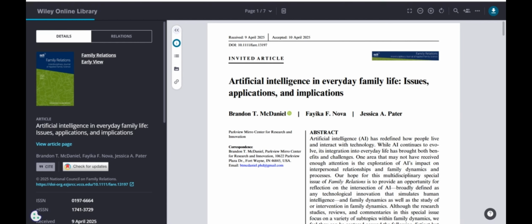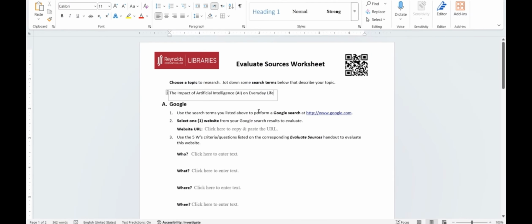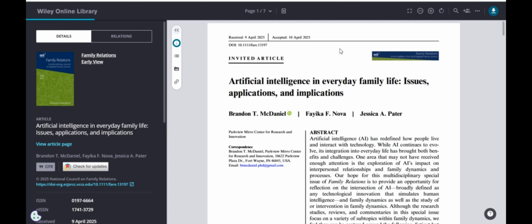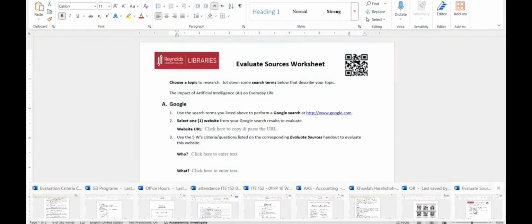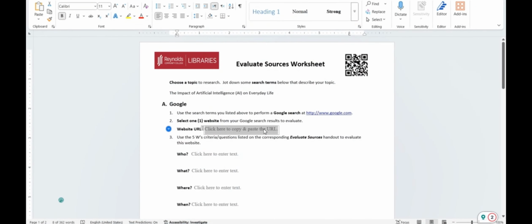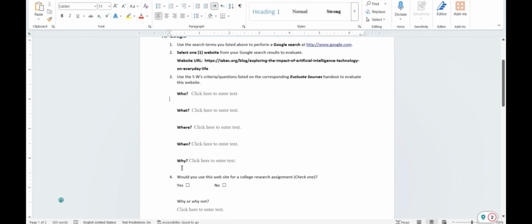Okay. Now you need to fill the sheet. If we go back to the sheet, the sheet says to put the topic, which I put, and then paste the link that you get from Google. So go to the article from Google, copy the link, and then paste it here. Then for the article that you get from Google, I want you to answer the 5 W's.